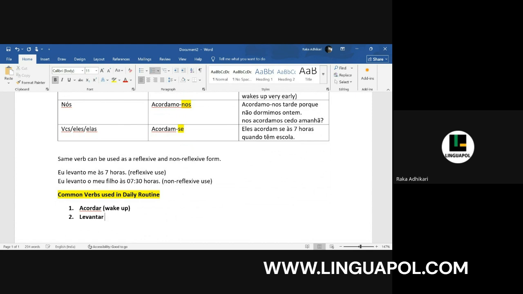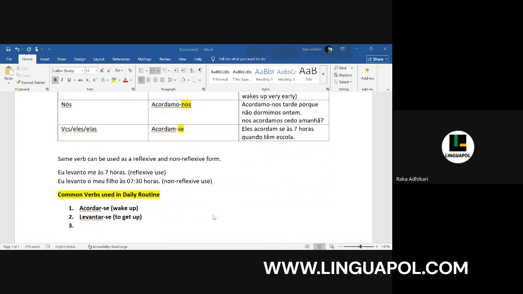Levantar. So let me use it in the reflexive form. Let's say acordar-se. This is the original form of the verb. After this, we can conjugate it like acordo, acordaste. Like this, we can conjugate it. Levantar-se. To get up.